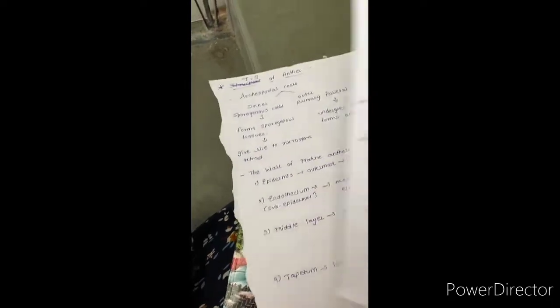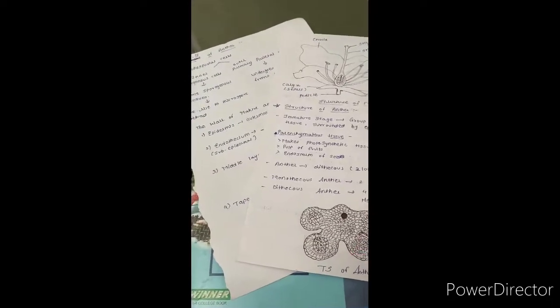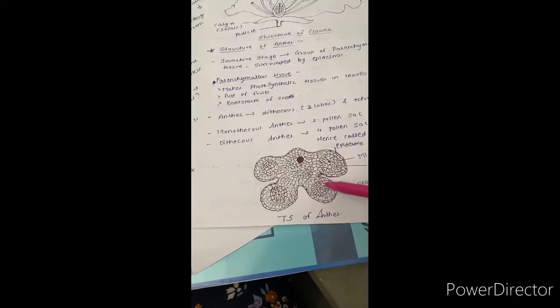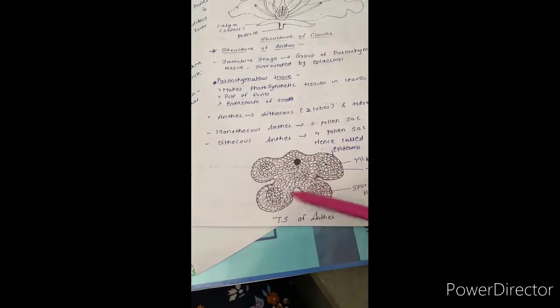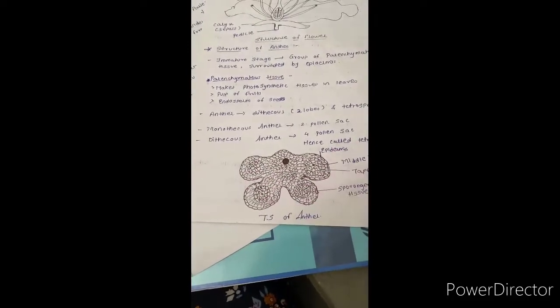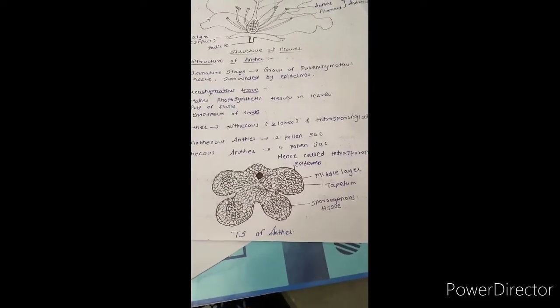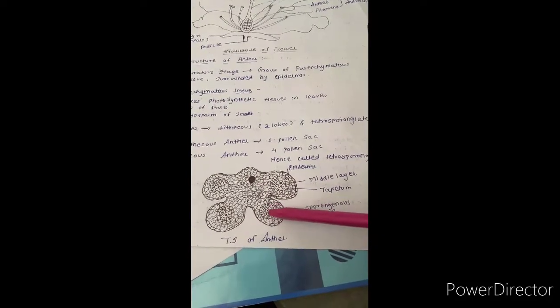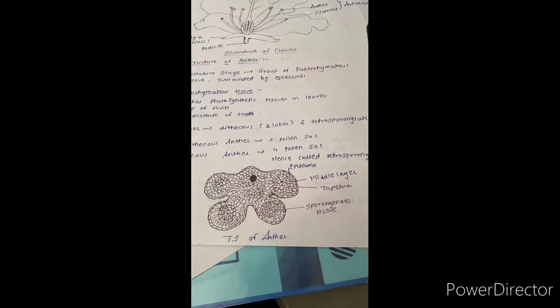See here in this diagram, this sporogenous tissue forms the microspore tetrad, 1, 2, 3, 4, this tetrad.